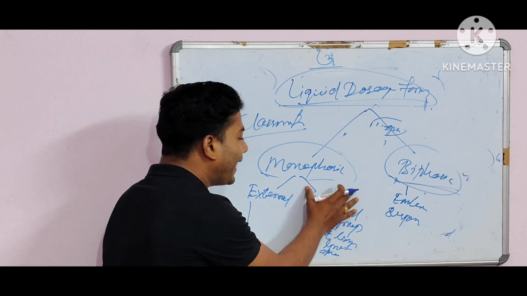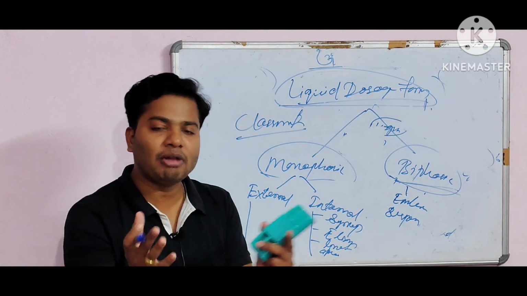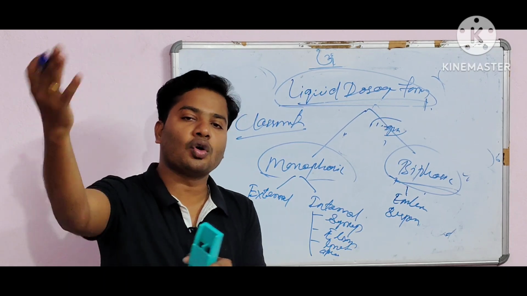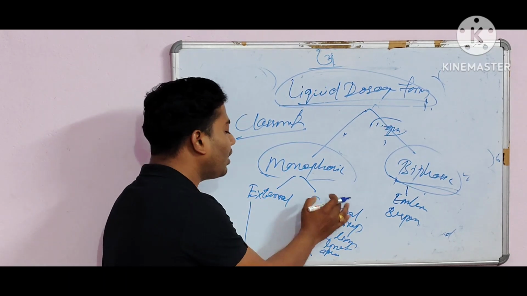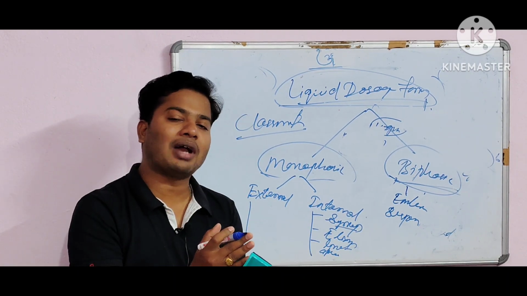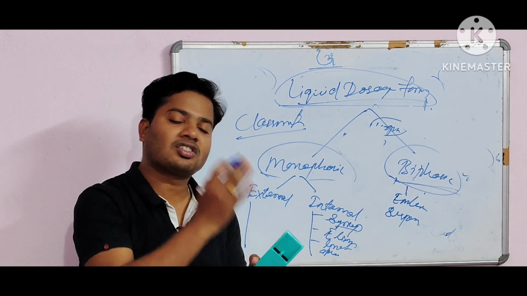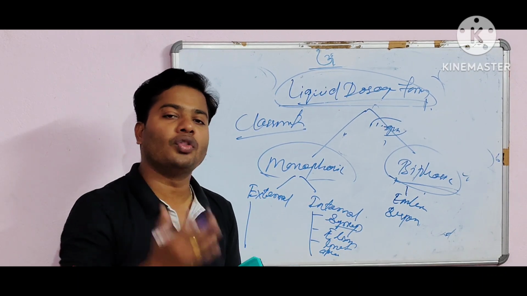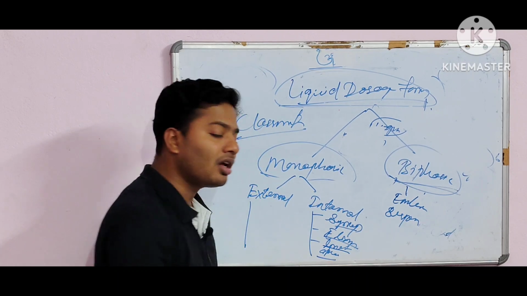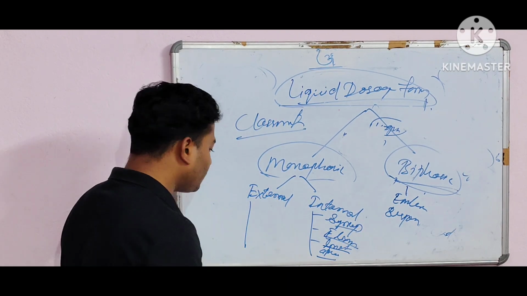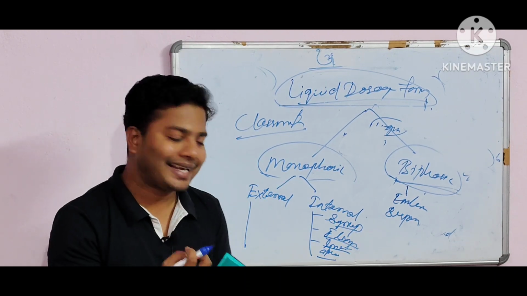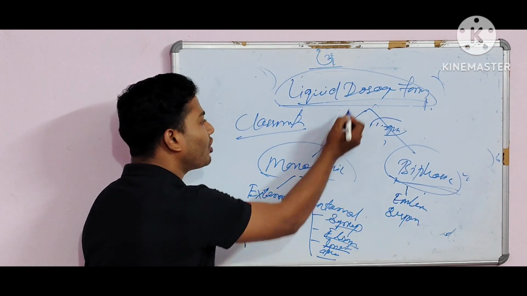For example, syrup you administer orally, and it enters the systemic circulation and shows the therapeutic action. Next is elixir, then linctus, and last the drops, which you administer orally. Clear?